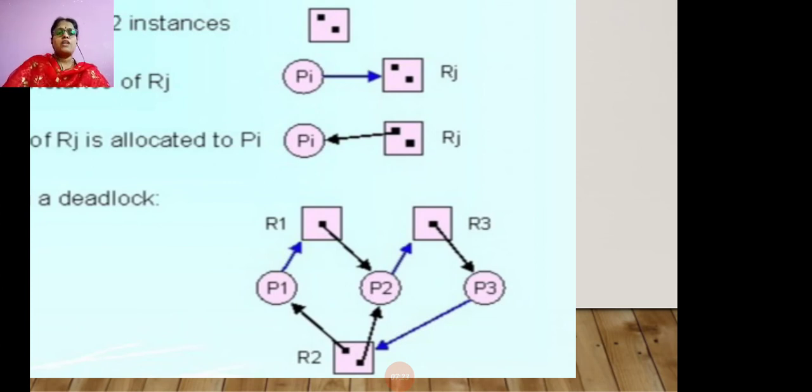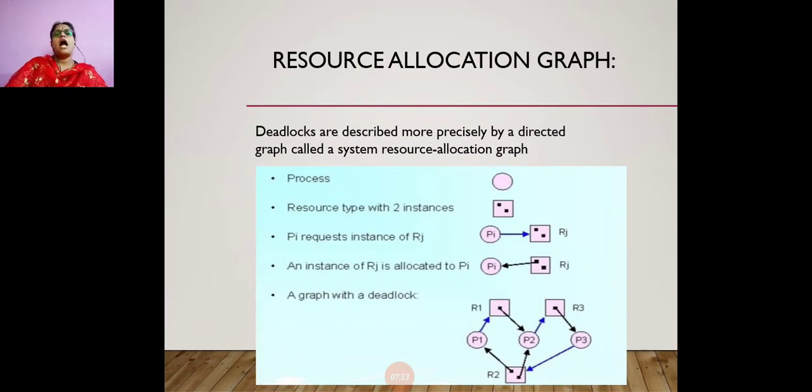R2's second instance is allocated to P1, and P1 is requesting the R1 resource, which is of a single instance, and R1 is already allocated to P2. P2 is requesting R3. R3 is allocated to P3, and P3 is again requesting R2. So there exists a cycle here, which means a deadlock situation occurs.